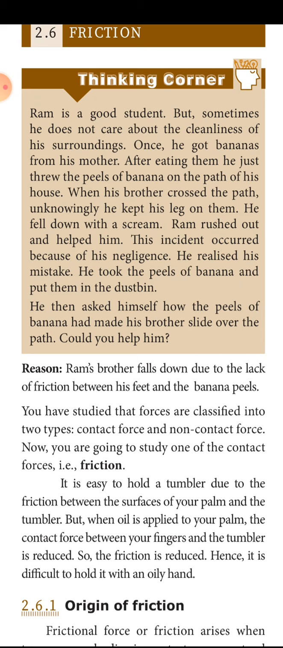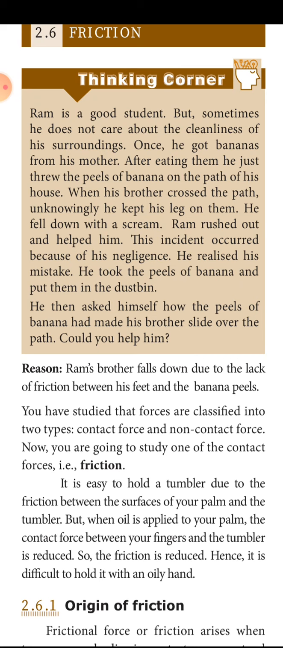This incident occurred because of his negligence. He realized his mistake. He took the peel of the banana and put it in the dustbin. He then asked himself how the peel of the banana had made his brother slide over the path. Could you help him? That is the friction. Banana peel reduces the friction. If the friction is reduced, you are not able to walk properly, you will jerk and fall down. If the friction is more, you won't be able to walk at all, you will stick to the floor. So Ram's brother fell down due to the lack of friction.